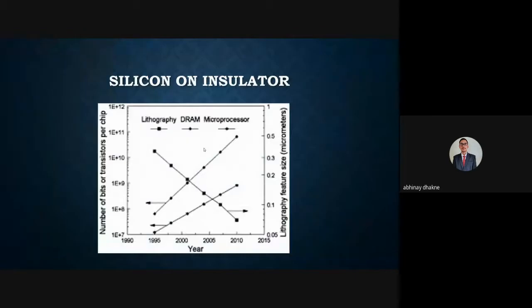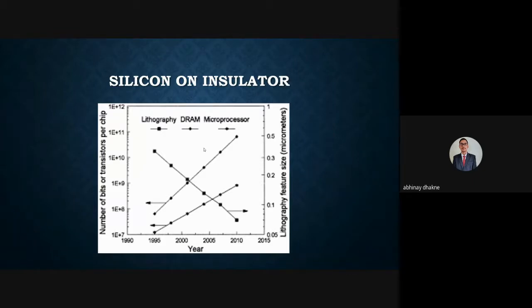And coming to the diagram part, the silicon on insulator. This diagram represents how the lithography of DRAM and microprocessors evolved from the 90s to 2015.